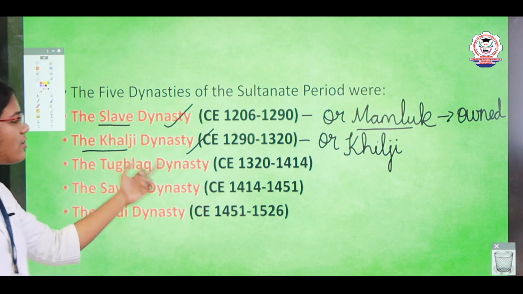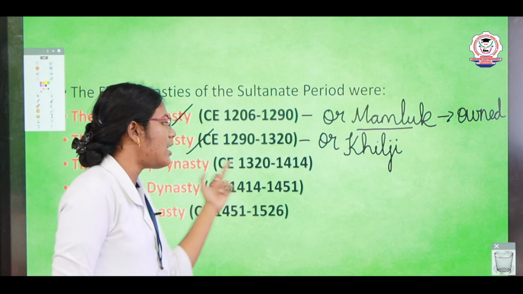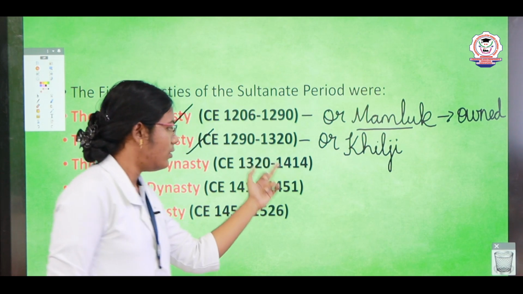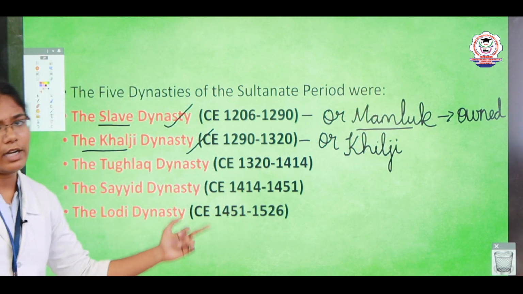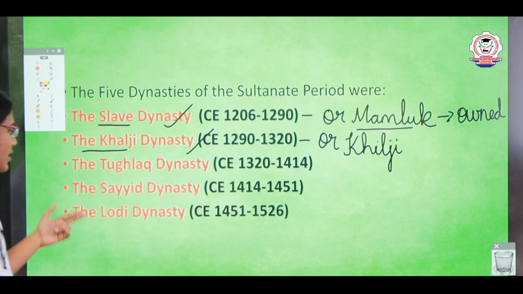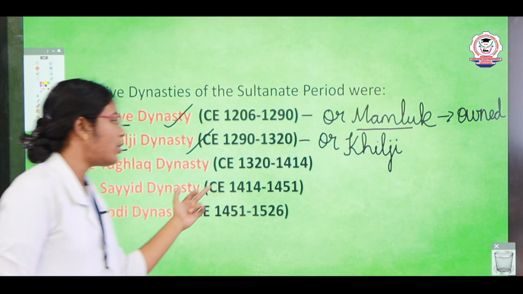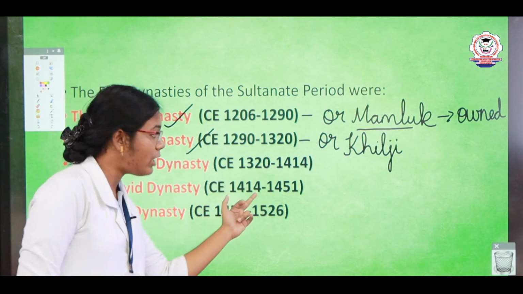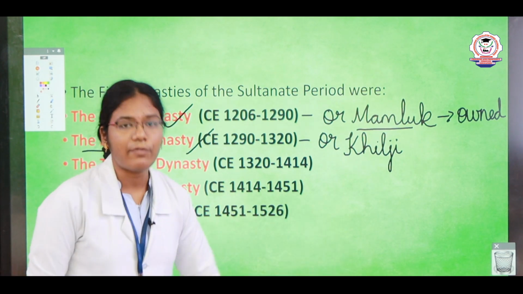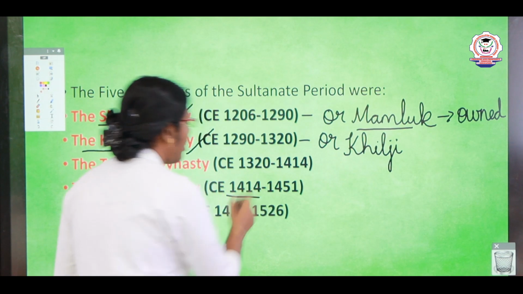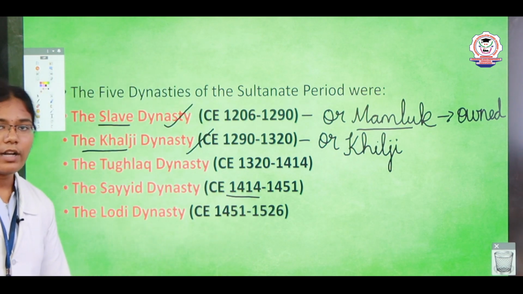The Tughlaq dynasty period is about CE 1320 to 1414. The next dynasty is the Sayyid dynasty, about CE 1414 to 1451.